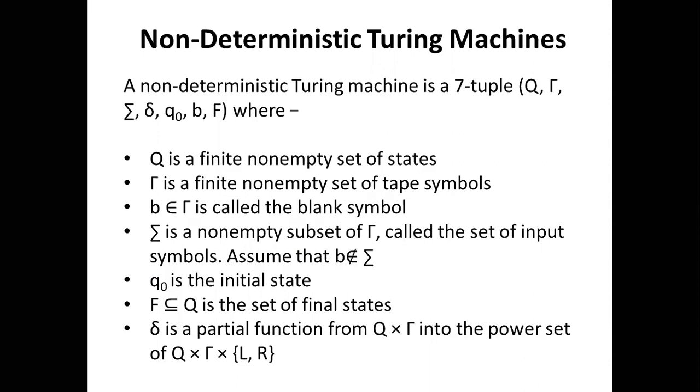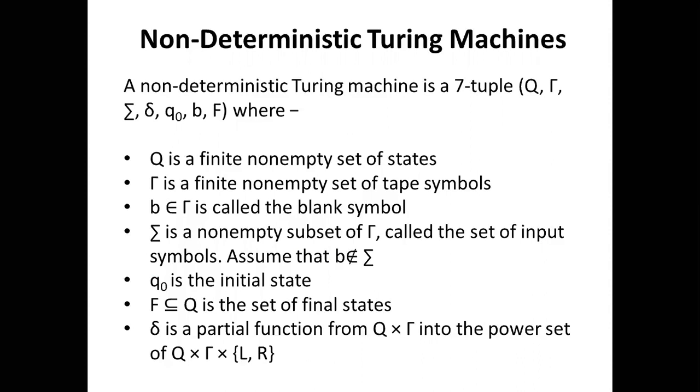The transition function takes one state and one input symbol from the input tape. So Q cross capital gamma goes to a particular state, Q cross gamma, which is what it writes with the read-write head, and it moves either left or right, so the set is left or right.